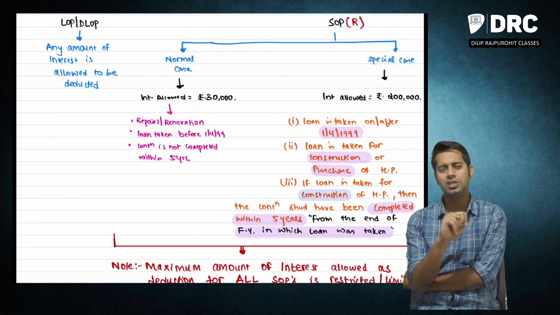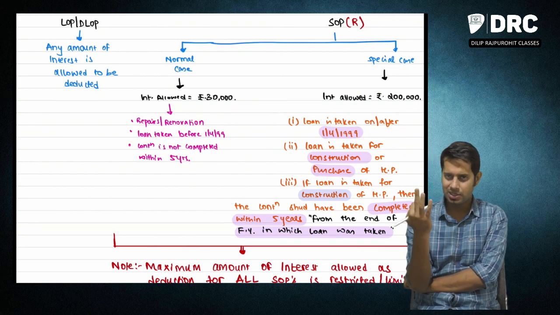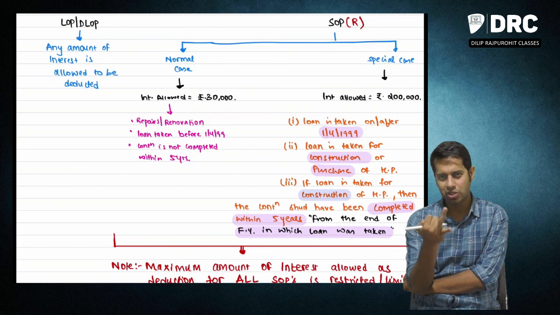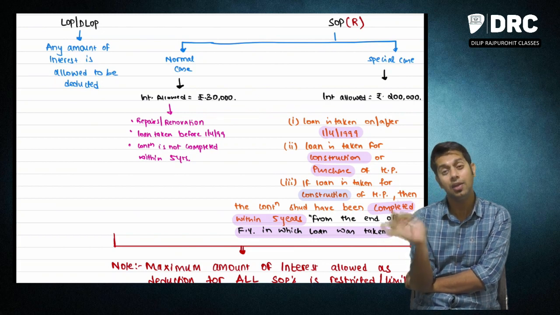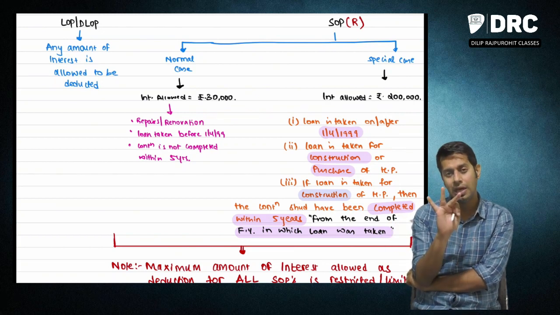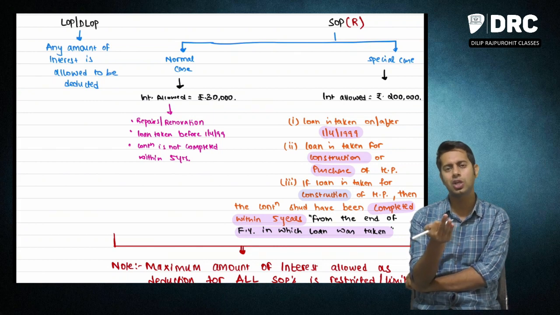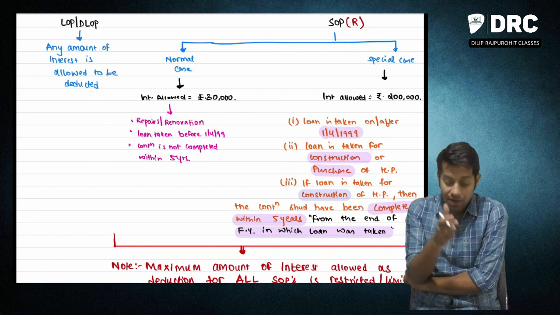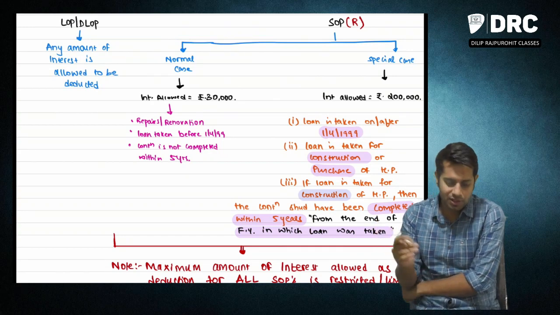You will get 2 lakh interest deduction if 3 conditions are satisfied. Condition number 1, loan is taken on or after 1/4/1999. Condition number 2, loan is taken either for construction or purchase of house property. Condition number 3 says, if you have taken the loan for construction, construction should be completed within a period of 5 years from the end of the financial year in which loan was taken.